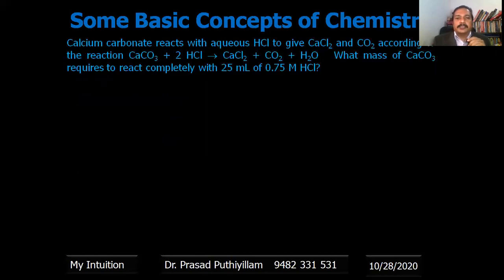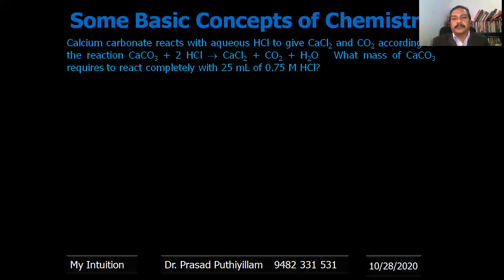Calcium carbonate reacts with aqueous HCl to give calcium chloride and carbon dioxide according to the balanced reaction: CaCO3 plus 2HCl gives CaCl2 plus CO2 plus H2O. What mass of calcium carbonate is required to react completely with 25 ml of 0.75 molar HCl? Okay, so we need to find out the mass of calcium carbonate. What are the values given?